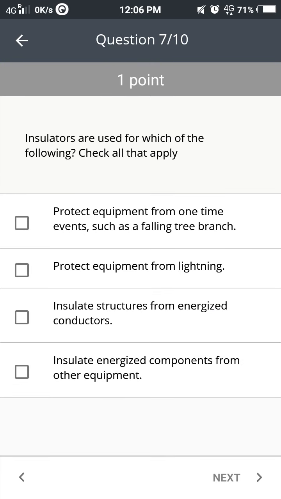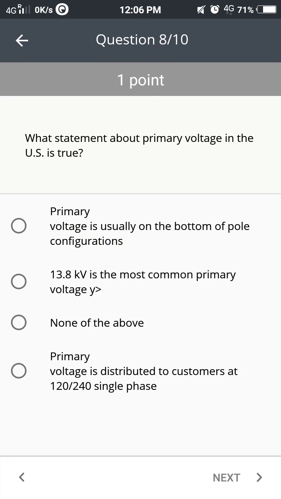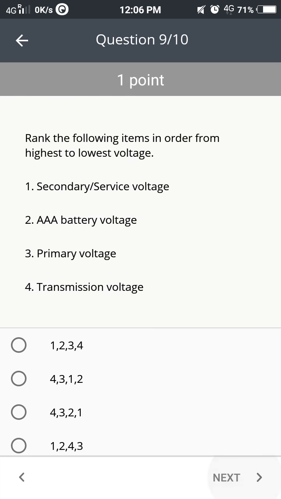So, insulators are used for which of the following? The correct answer is insulators insulate structure from energized conductors, insulate energized components from other equipment. Both the options with insulate. Which statement about primary voltage in the US is true? The correct answer is none of the above.